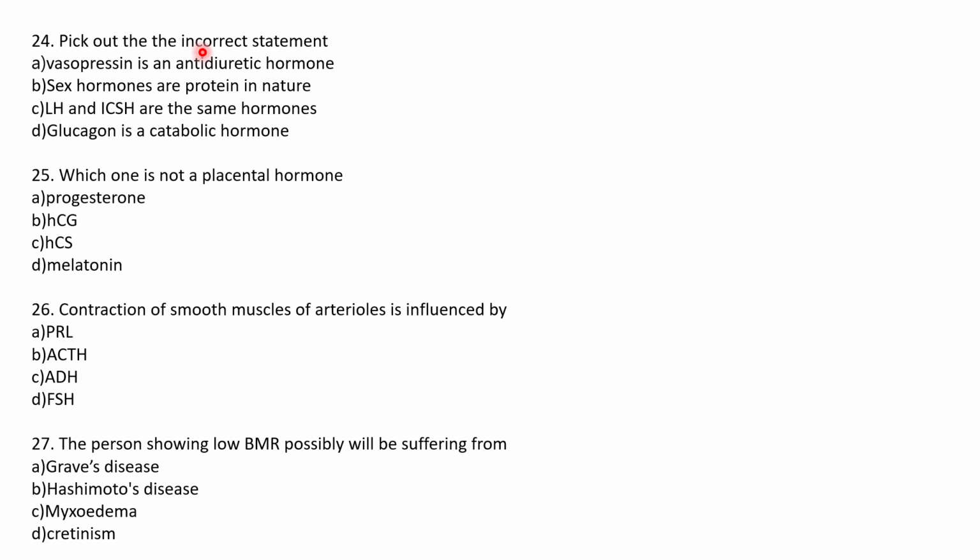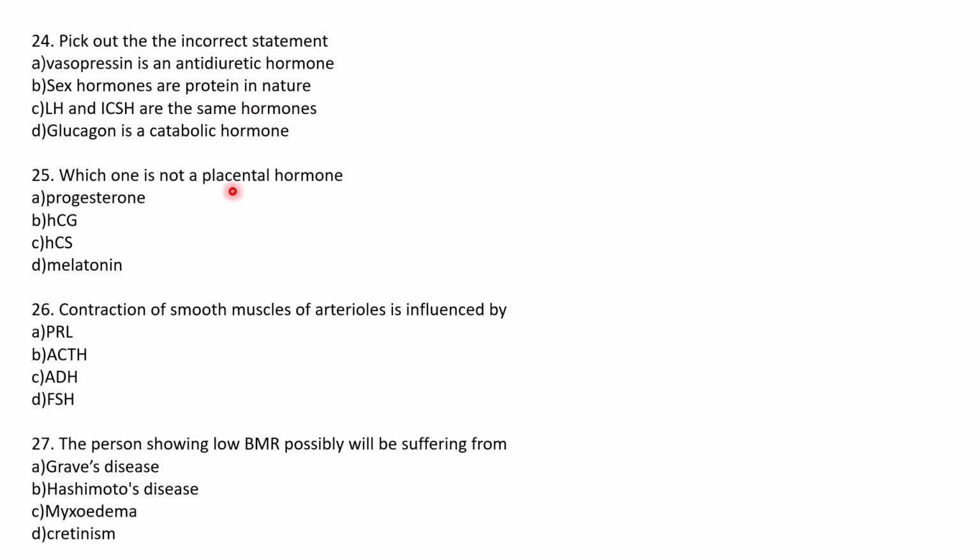Pick out the incorrect statement. Vasopressin is an antidiuretic hormone. It is correct. ADH is vasopressin. LH and ICSH are same. Correct. Interstitial cell stimulating hormone or luteinizing hormone. Both are same. Glucagon is a catabolic hormone. Yes, it brings about glycogenolysis. So your option would be B. Sex hormones are proteins in nature.